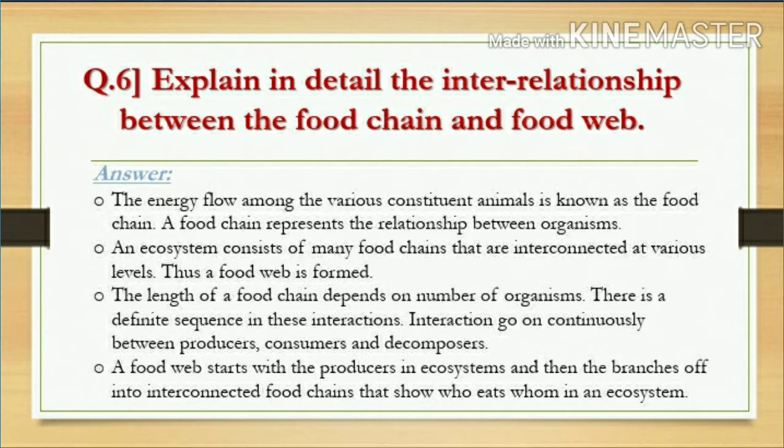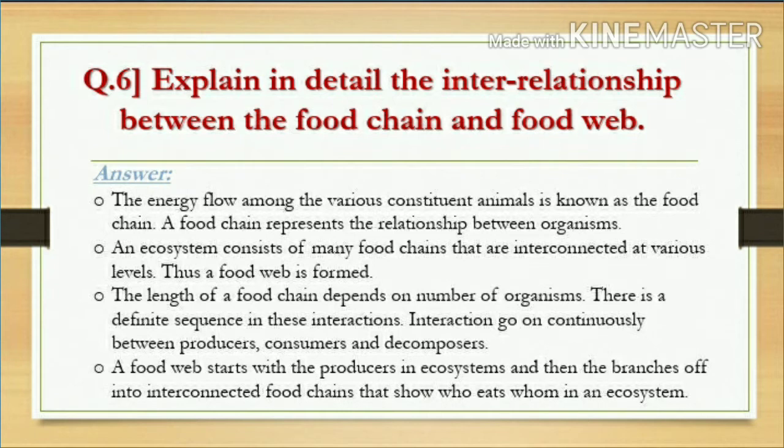Now, what is another interrelationship? The length of a food chain depends on the number of organisms. There is a definite sequence in these interactions, like the producers, then the consumers and the decomposers, and the interactions go on continuously between all of them. But a food web starts with the producers in the ecosystem and then branches off into interconnected food chains. This shows that the food web is nothing but many food chains which are interconnected with each other.